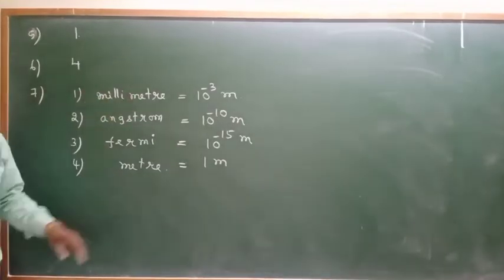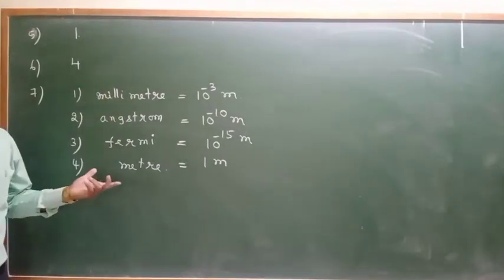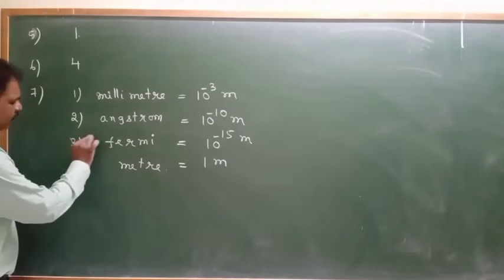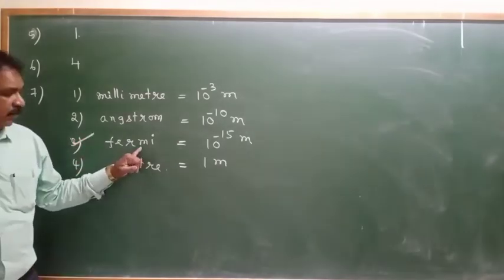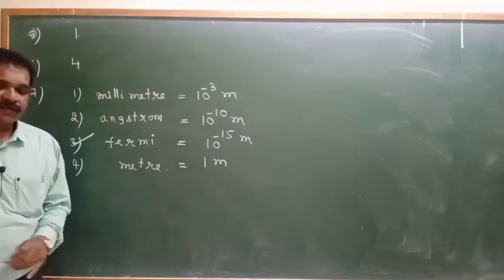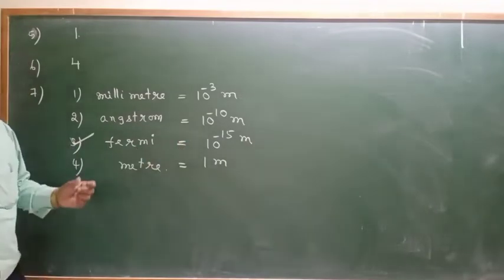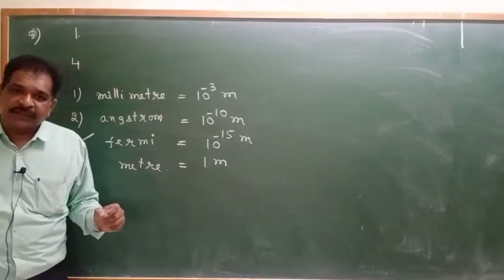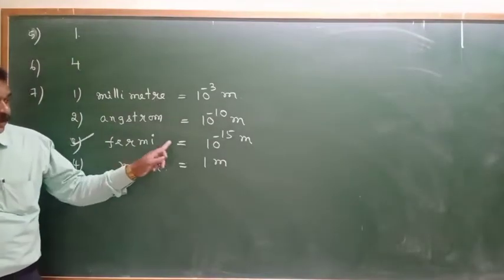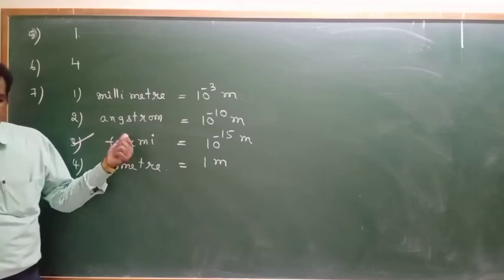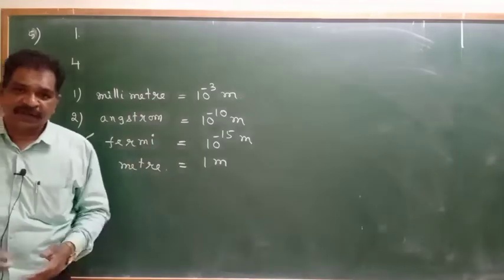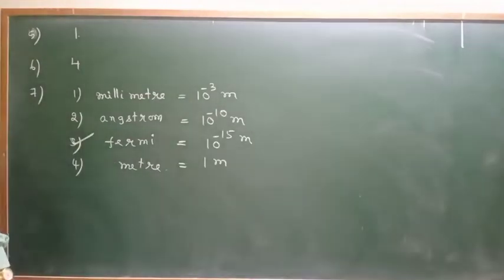Among all of these, which is the smallest unit means Fermi will be the smallest unit. 1 Fermi means 10 power minus 15 meter. Size of the nucleus will be expressed in terms of Fermi. So this is the smallest unit among the given. Okay. Next.